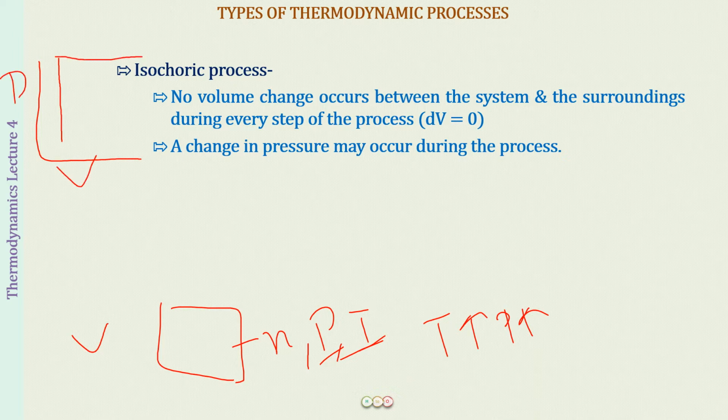When it was the same pressure, it was isobaric. And when the pressure was inversely proportional to volume, this is the graph we had. So these are the three graphs that we have studied till now.